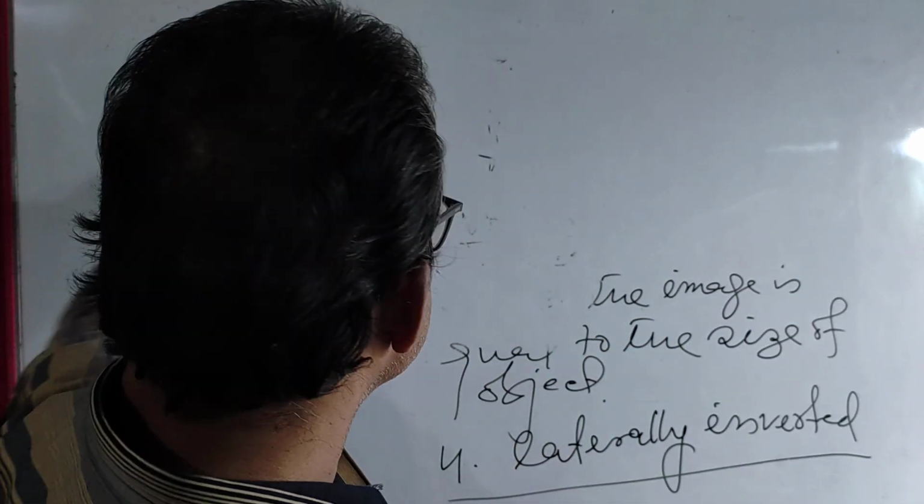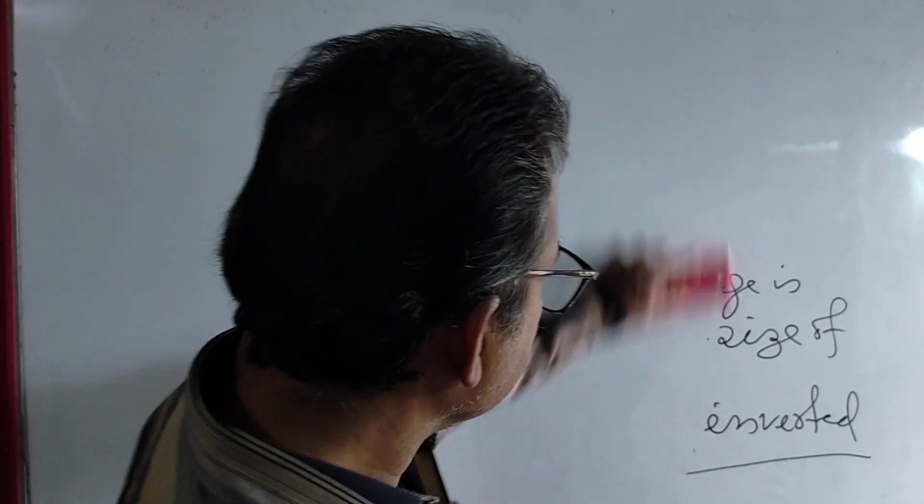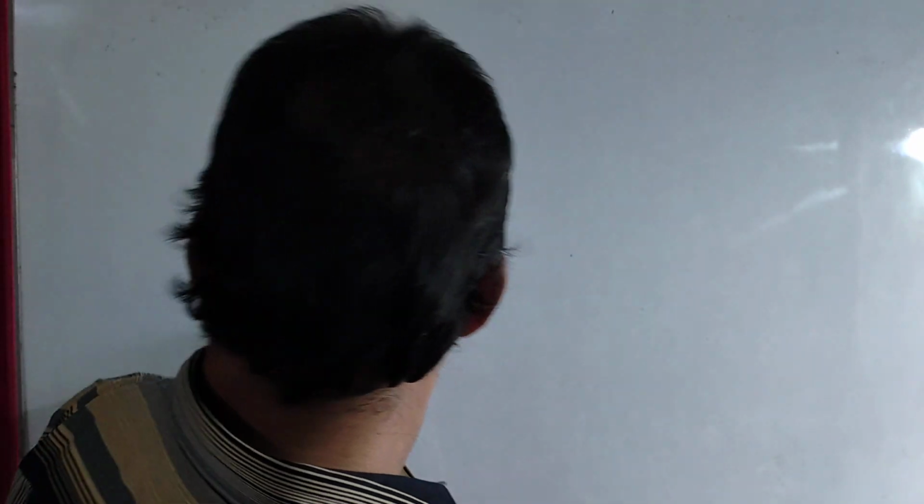Then come to the spherical mirror. Do you know the difference between a circle and a sphere? Suppose a football, it is a sphere. These curved mirrors are called spherical mirrors. Why are they called spherical mirrors? Because they are like a part of a sphere.